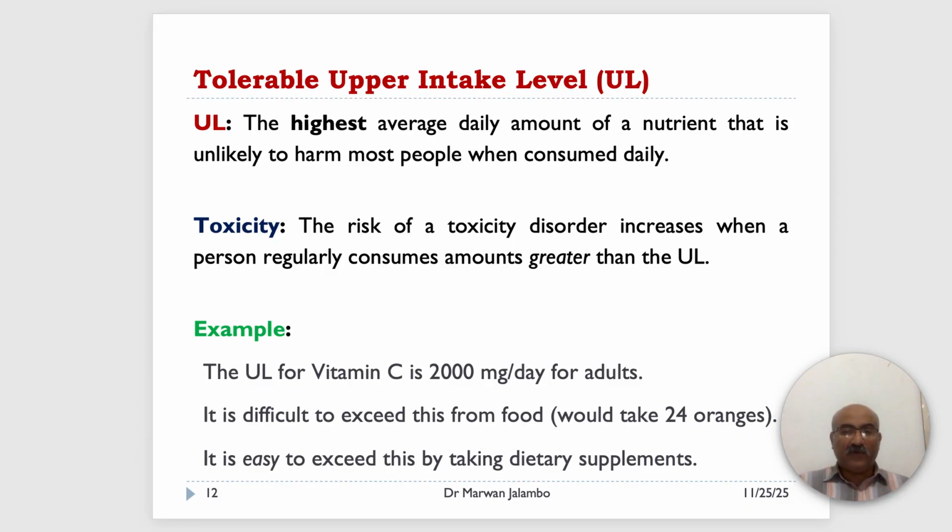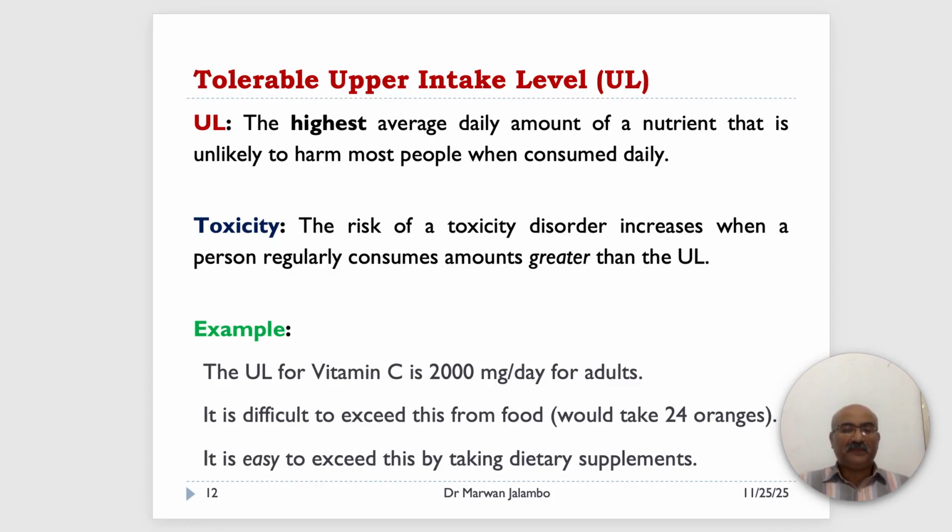The text uses the example of vitamin C. Its UL is 2000 milligrams per day. I think you would have to eat 24 oranges or 20 to 30 cups of broccoli to get that much. However, it's very easy to exceed the UL by taking high doses of dietary supplements.